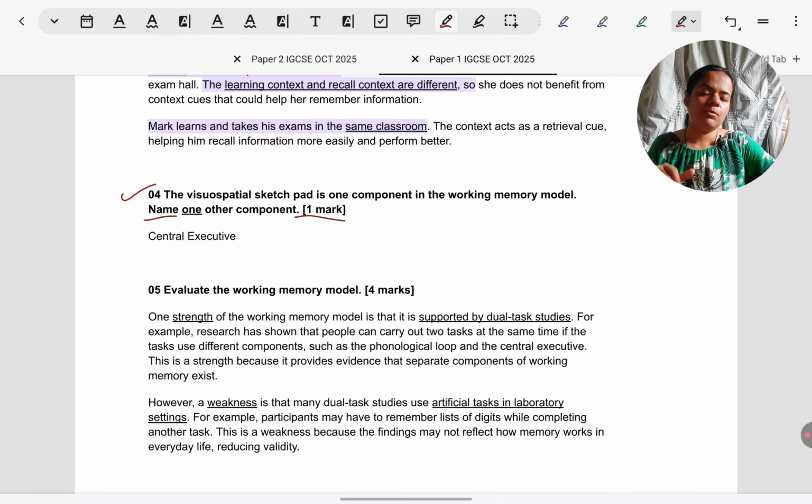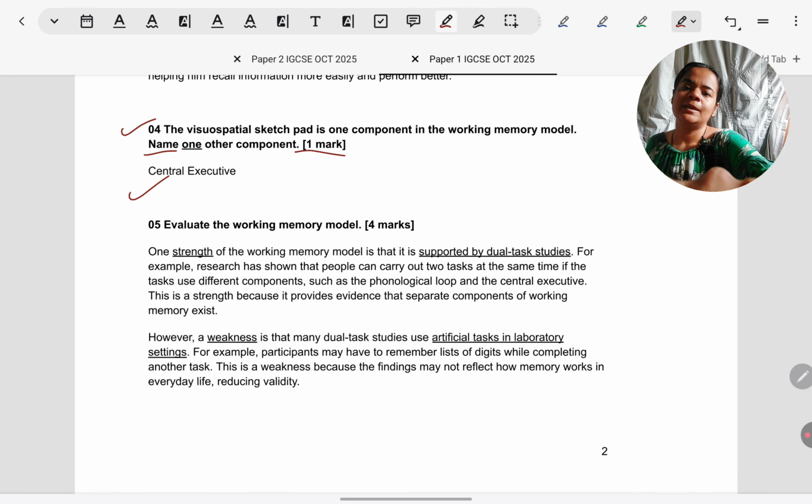In working memory model, there is CE, VSS, PL, EB. So any of these you can put. Here we have just written central executive. That's all. Next is evaluate the working memory model for 4 marks.